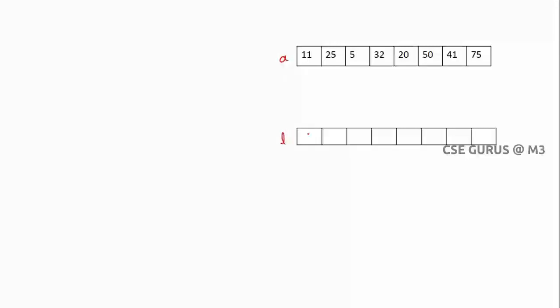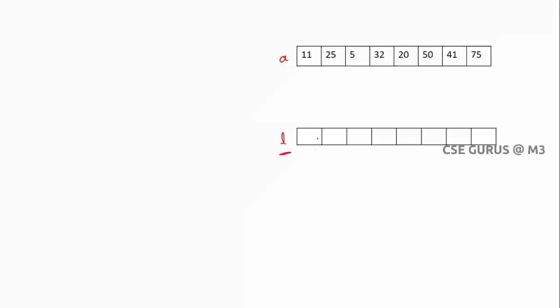Again I'll take L as an array, but this array will not store what I explained previously. This is different. See, this array is not fixed. The size of it will be incremented every time. So how can this be incremented? Actually our final answer will be the length of this array.